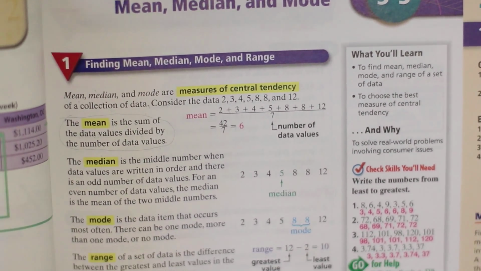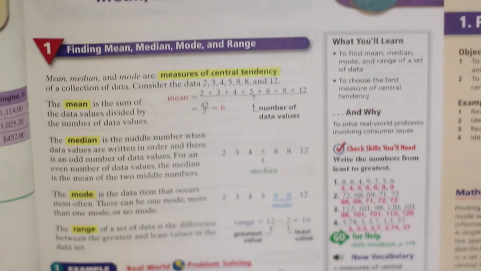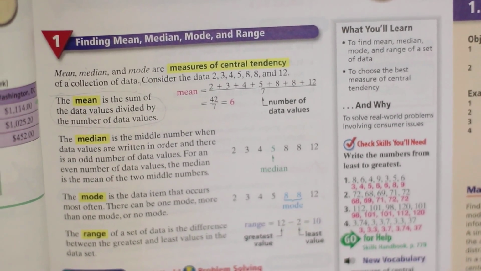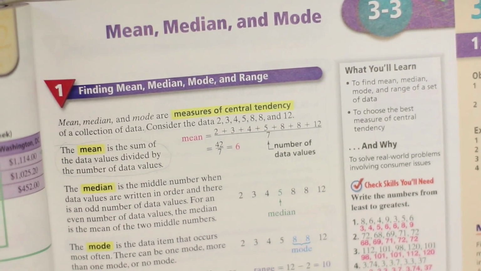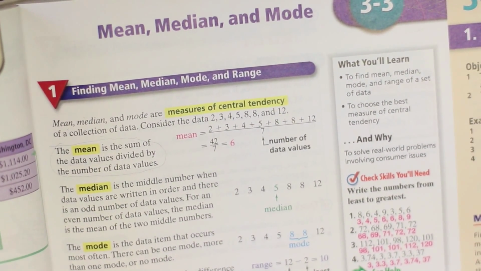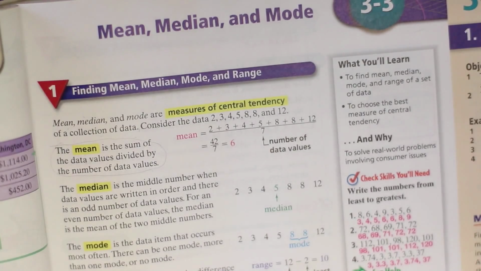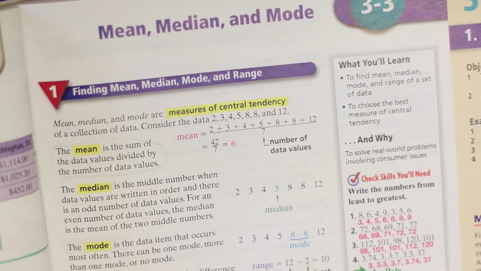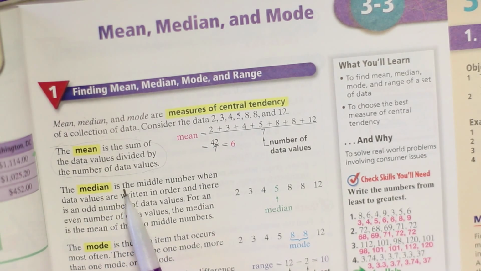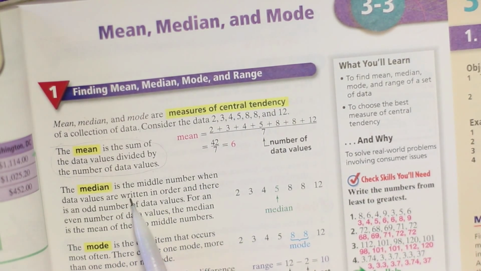Another word you will have to define is median, which is right here. The median is the middle number when data values are written in order and there is an odd number of data values.